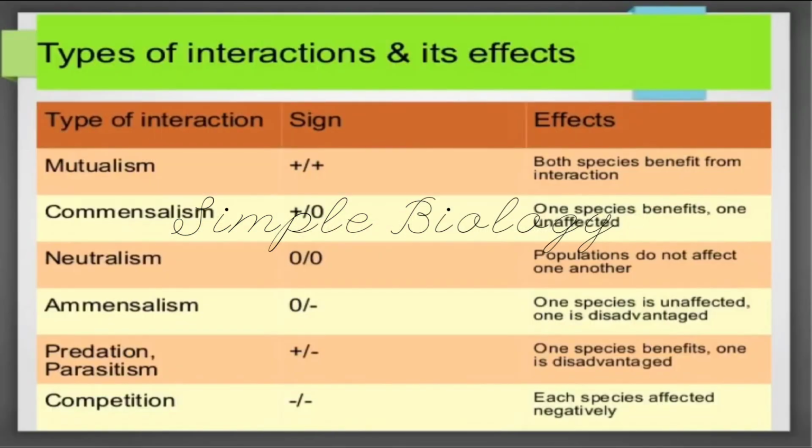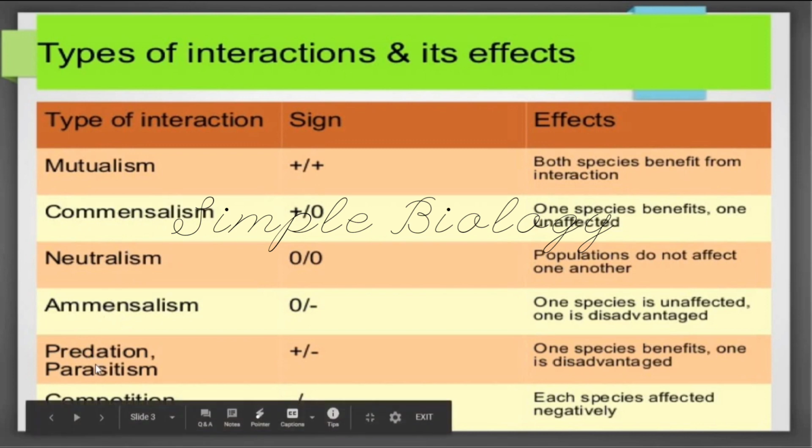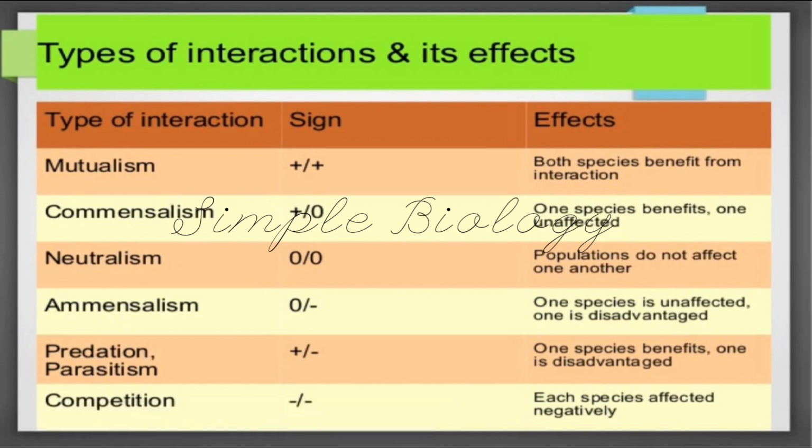When two organisms interact with each other, it may benefit both of them, or it may not benefit both of them, or one of the organisms might get the benefit while the other does not, and sometimes both might not get the benefit. So based on all these types, we can categorize the interactions into the following types: mutualism, commensalism, neutralism, amensalism, predation, parasitism, and competition.